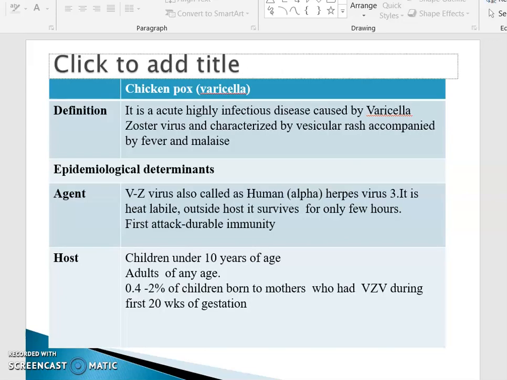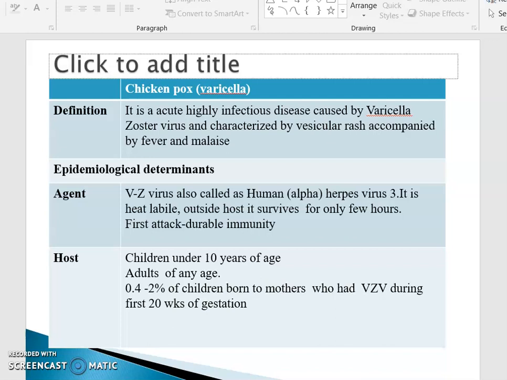Now we will see what you mean by chickenpox. Chickenpox is an acute, highly infectious disease caused by varicella zoster virus and characterized by vesicular rash accompanied by fever and malaise. We know it is an acute infectious disease, and many would have got chickenpox. Suddenly, maybe within 2 to 3 days, you will get it. That's why they say it is an acute infectious disease, and it is caused by varicella zoster virus.